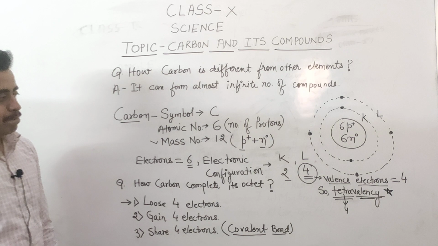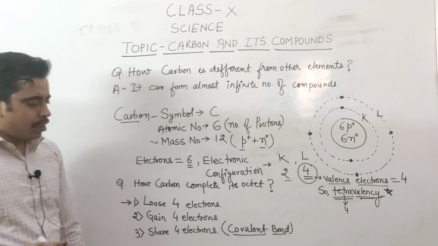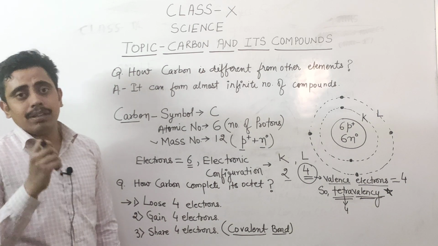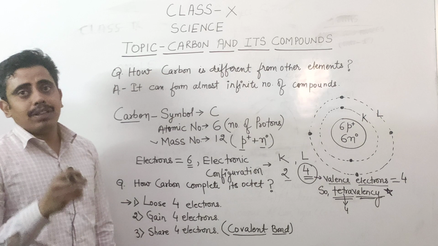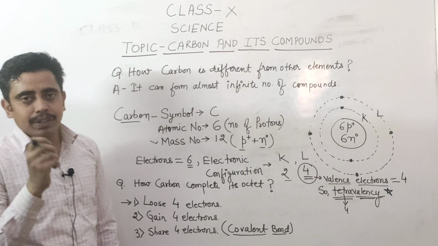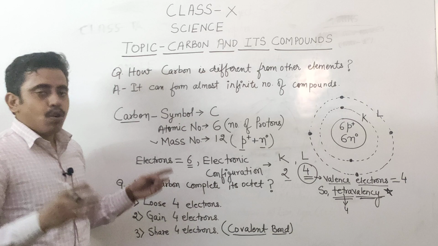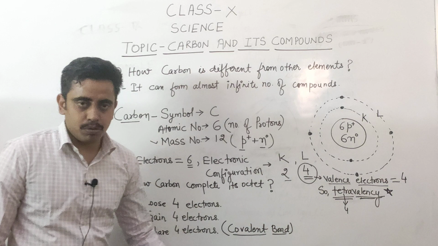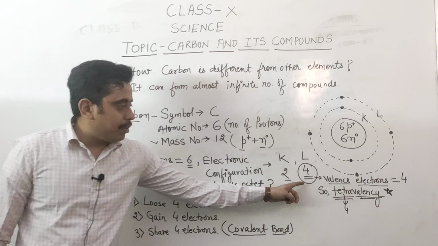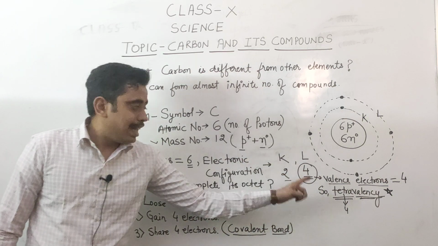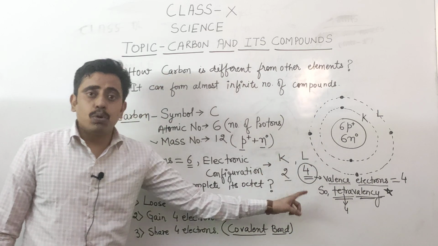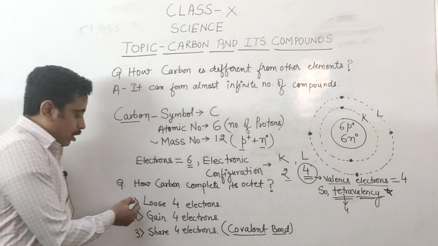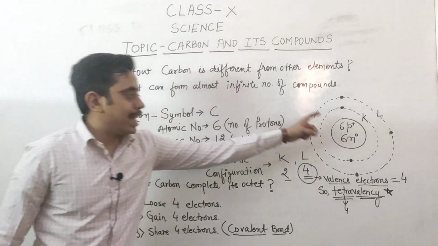Now we will see, if any atom wants to become stable, the outermost shell of the atom should be filled with the electrons. So carbon has 4 electrons in the outermost shell. Now what can the carbon do to complete its outermost shell? It has 3 options. It can lose the outermost 4 electrons.